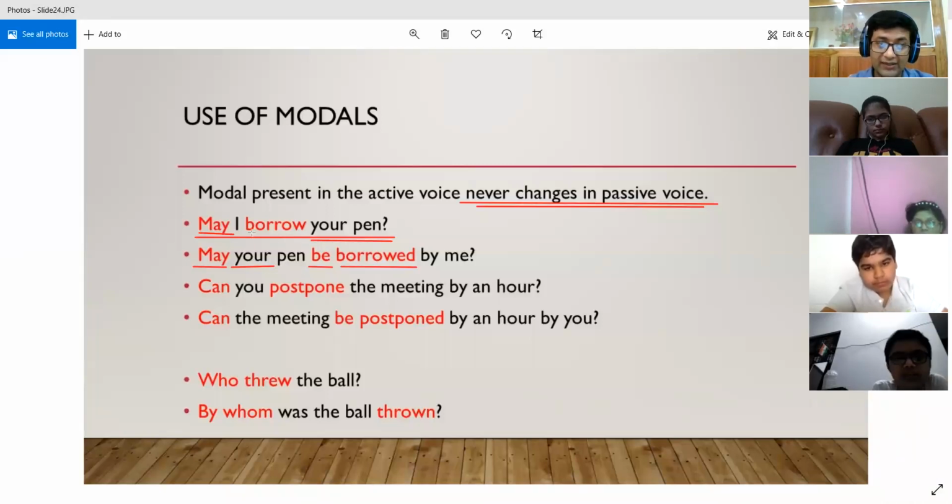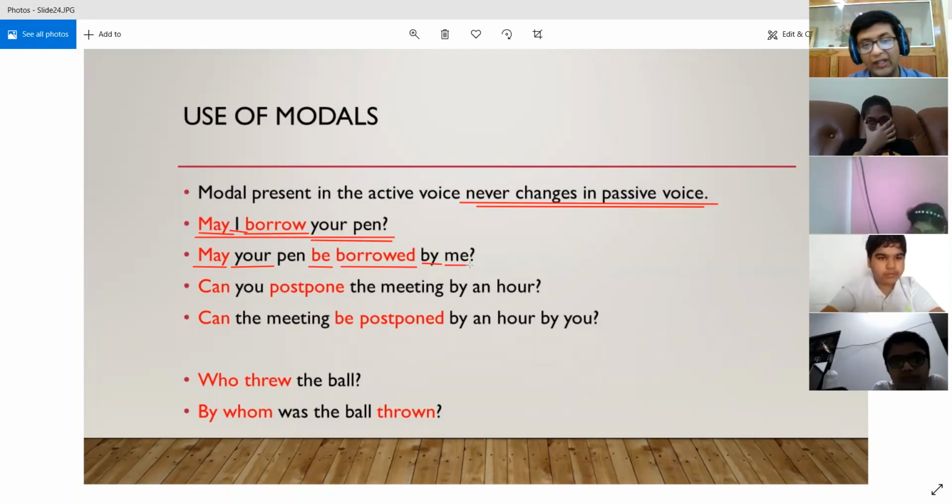Now borrowed is the third form of the verb borrow, because the first form is borrow, and the second and the third forms of the verb borrow are borrowed only. So: may your pen be borrowed. Then we put the preposition by, and the subject I in the active voice becomes our object in the passive voice, and it gets converted into me. So, may your pen be borrowed by me.